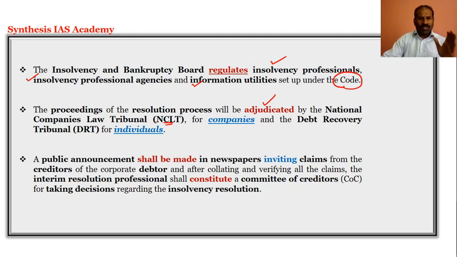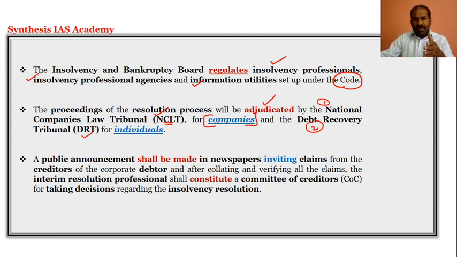All the resolution process of the proceedings will be under the judiciary and will be adjudicated by the NCLT, that is National Company Law Tribunal, and the Debt Recovery Tribunal. So all the resolution process proceedings will be under the judiciary of the NCLT and DRT. But what is the key that you need to focus on is, the NCLT will be focusing on the resolution process proceedings for companies,